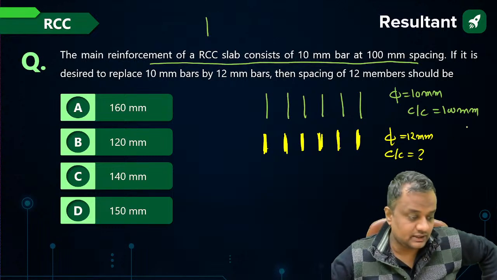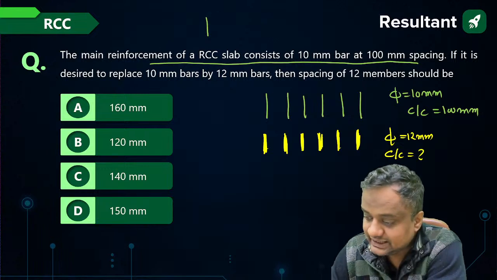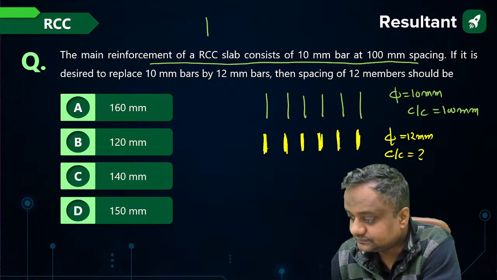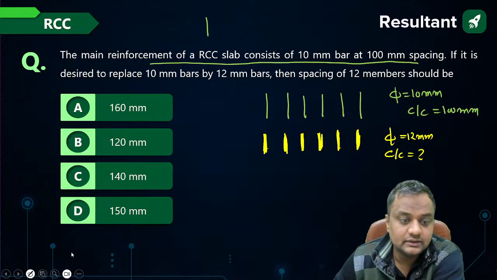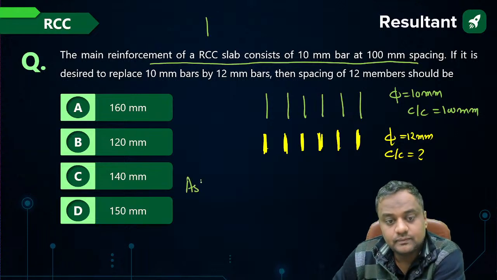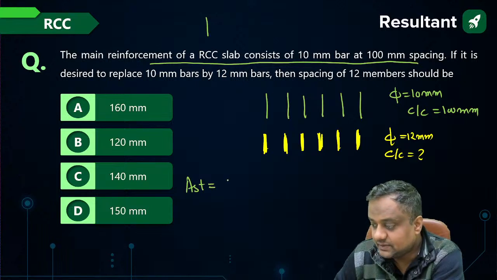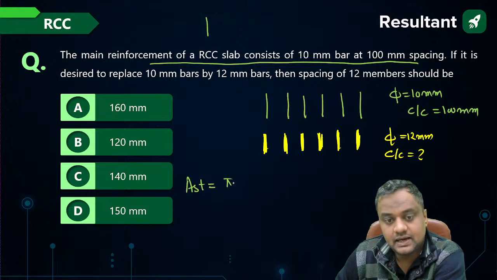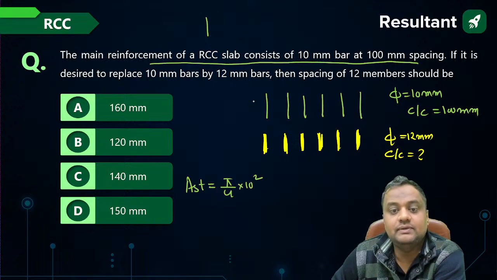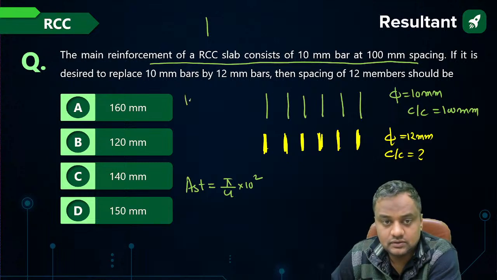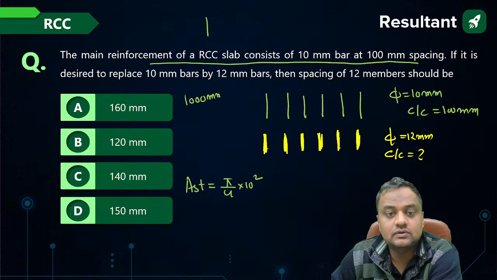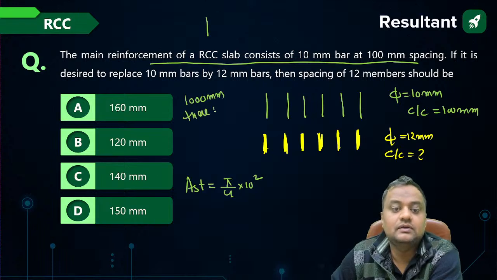Please take your calculators out, guys. First of all, you can calculate AST. AST for this 10 mm bar is pi by 4 into 10 square, and in 1000 mm there will be 10 bars.